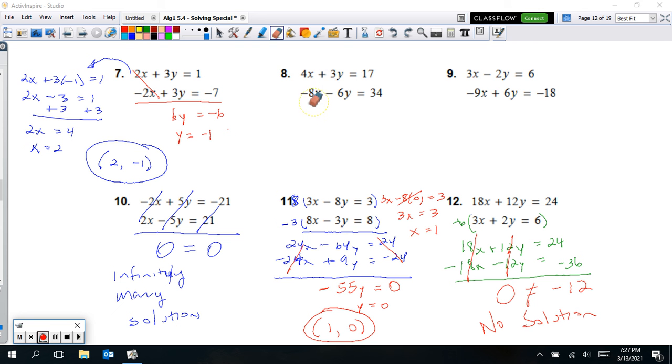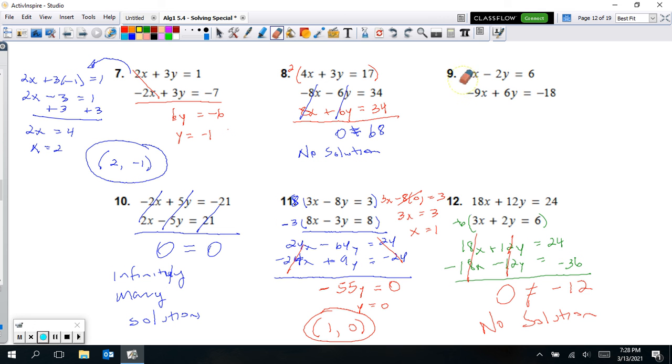Now when we come to number 8, we notice, okay, I can't cancel anything out yet, but I could see, oh, if I want to try to cancel out x's, I would multiply the top equation by 2. So we want to do that. Multiply your top equation by 2. So we rewrite that below here, just going to write it right below this bottom one. And that's going to give us 2 times 4 is 8x, 2 times 3 is 6y, and 2 times 17 is 34. And we'll be able to cancel out x's, cancel out the y's, but the 34's don't cancel. And so we get 0 equal to 68, and obviously that's not equal, so it's a no solution answer. So we got no solution on 8.